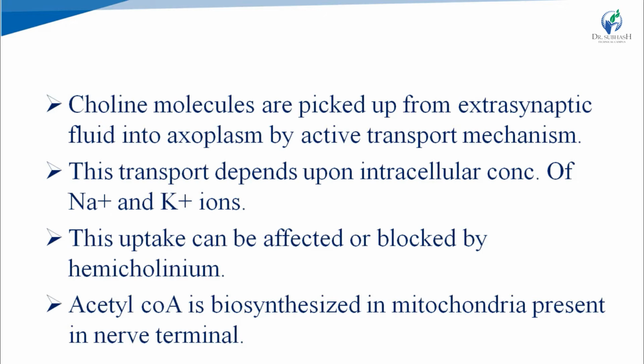This uptake can be affected or blocked by hemicholinium, and acetyl-CoA is itself biosynthesized in the mitochondria present in the nerve terminal, where the biosynthesis of acetylcholine takes place at the presynaptic nerve terminal.